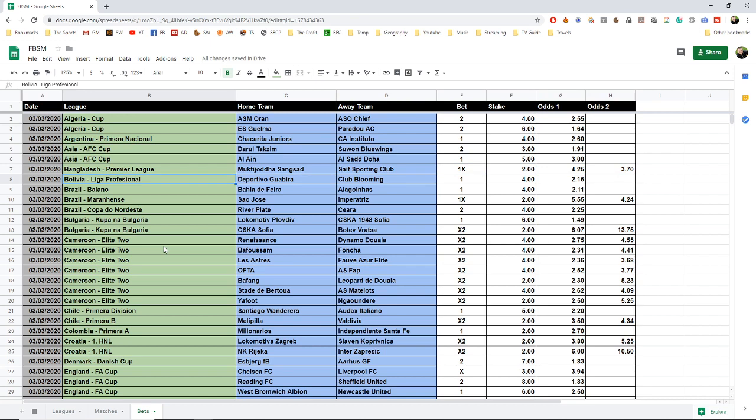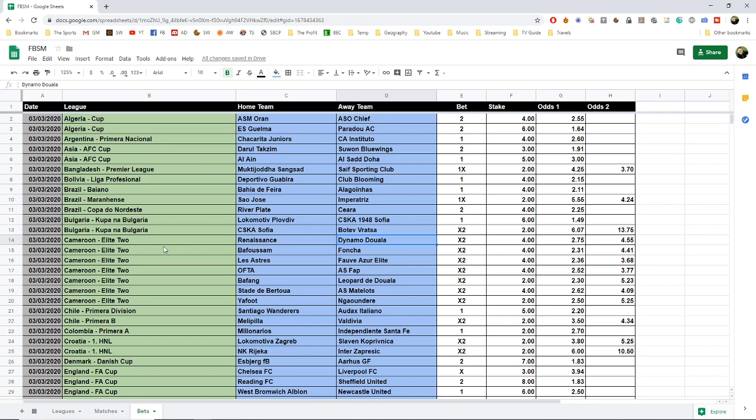In Bolivia, the Liga Profesional, we bet on Deportivo Guabira. In the Brazilian Baiano League, we bet on Bahia de Fera. In the Maranhense League, we bet on São José or a draw. In the Copa do Nordeste, we bet on Ceará against River Plate. And in the Bulgarian Kupa na Bulgaria, we bet on Lokomotiv Plovdiv against CSKA 1948 Sofia. And we bet on Botev Vratsa or a draw after 90 minutes, that is, against CSKA Sofia.